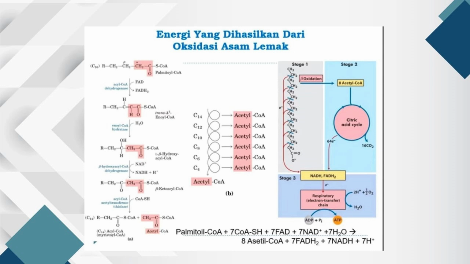Beta oxidation will continue to run until the number of carbon atoms of the fatty acid cannot be cut anymore. For example, a fatty acid with 8 carbon atoms, when the final result of the cut is 2 carbon atoms, namely acetyl CoA. So from 8 carbon atoms, 2 carbon will be cut off, leaving 6 carbon.